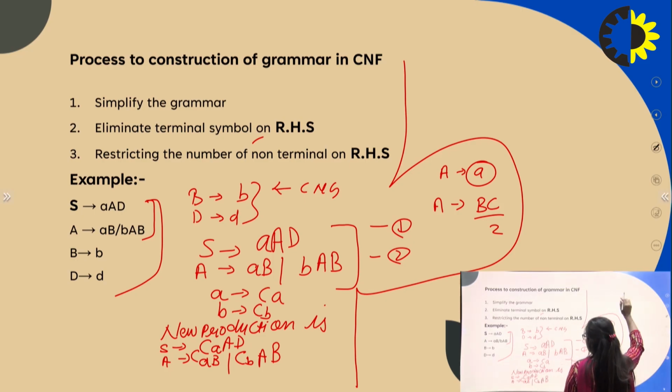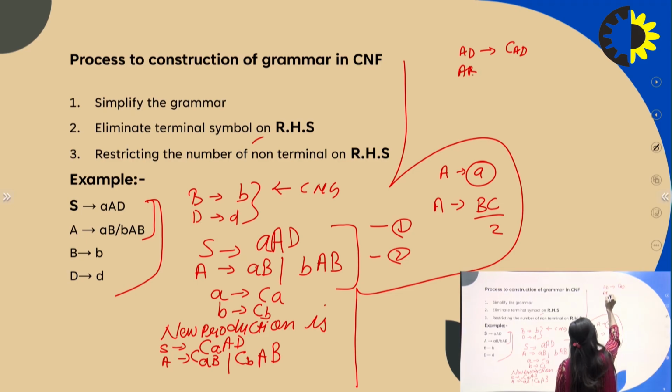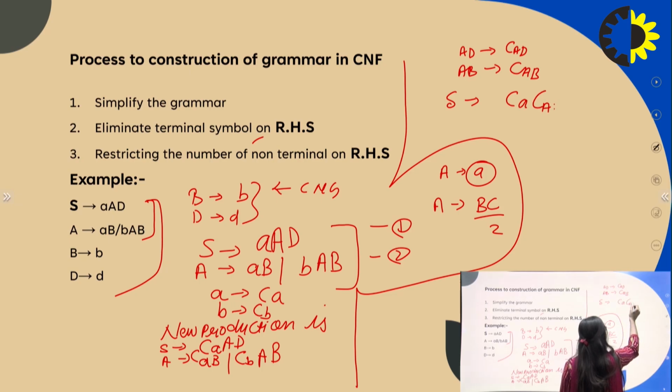Now we take the variables AD and replace them with new variables: AD replaced by C AD and AB replaced by C AB. So the final production is S into CA C AD and A equal to CB, CB and C AB.